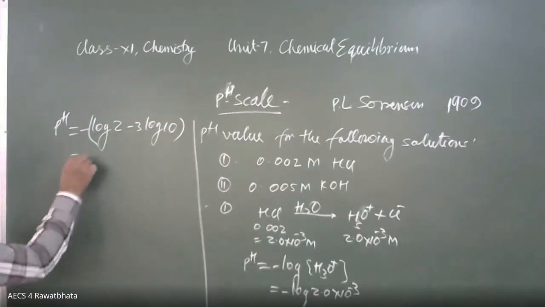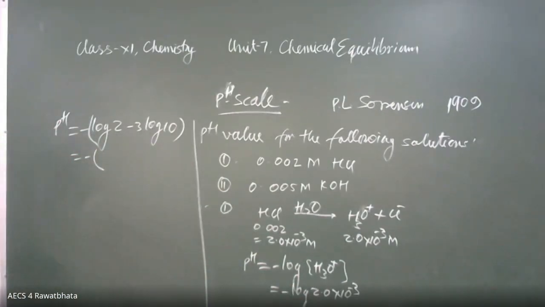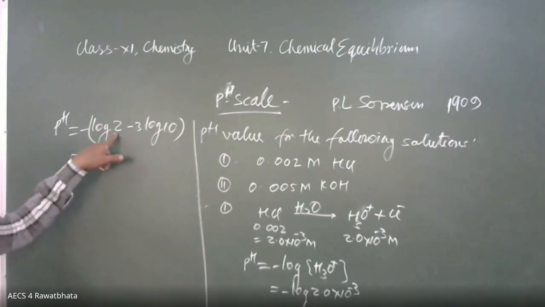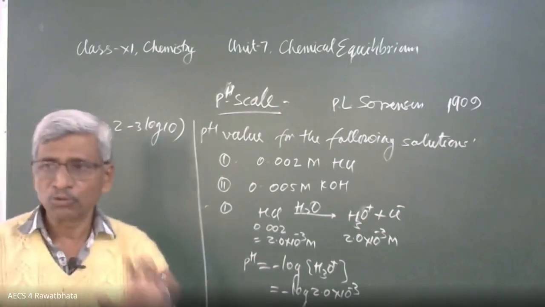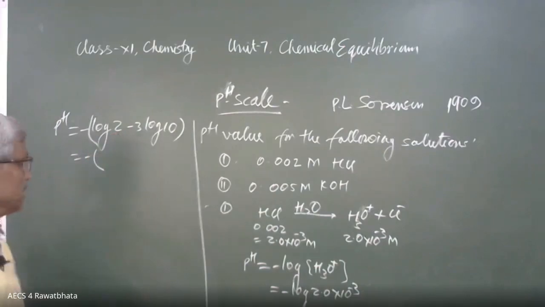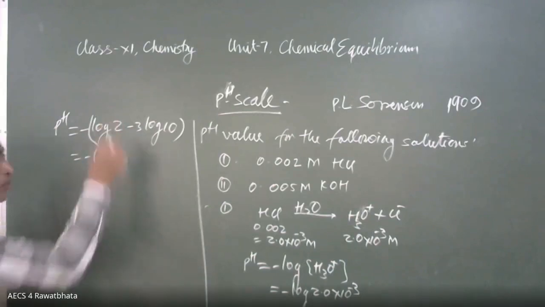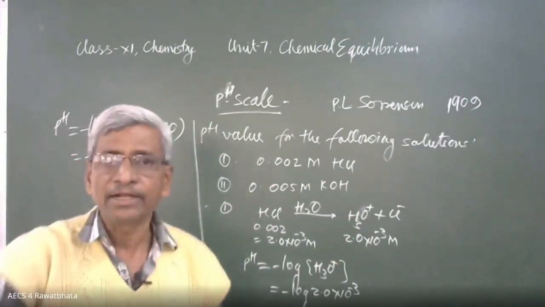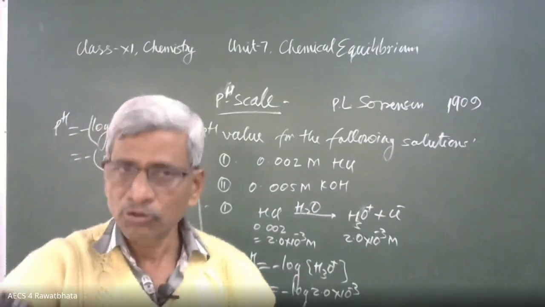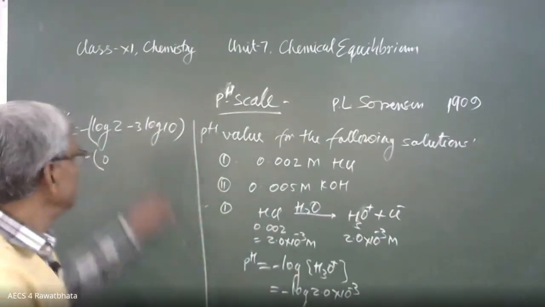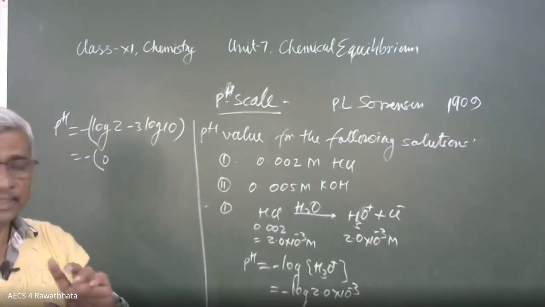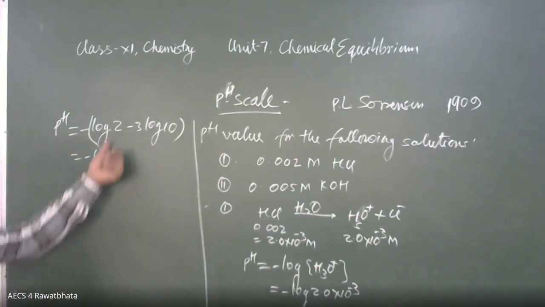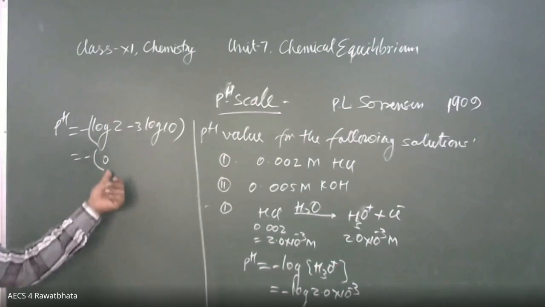So this is equal to minus, what is the value of log 2? Here the whole number is of 1 digit. How to take the log? Whole number 1 digit. We have to count the whole number digits, not the value. Here only 2, a 1-digit figure. That's why its characteristic will be one less than 1, that is 0.